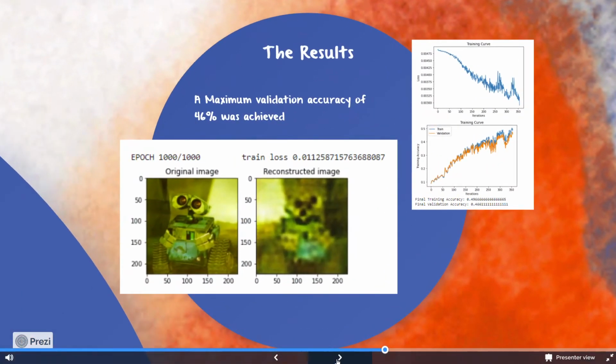However, as we came to realize, autoencoders require much more than 30 epochs to train, and academic literature showed that training them for a high number of epochs yields higher results. So using accelerated GPUs, we were able to train the autoencoder for 1000 epochs, and as shown, this was the best result we could achieve. However, these results were still not satisfactory. And as seen in the training curve, the autoencoder achieved a maximum validation accuracy of only 46%.